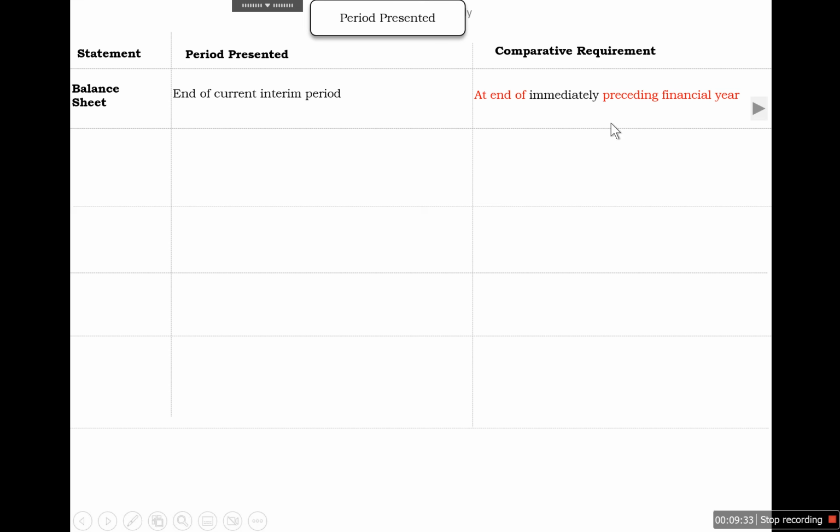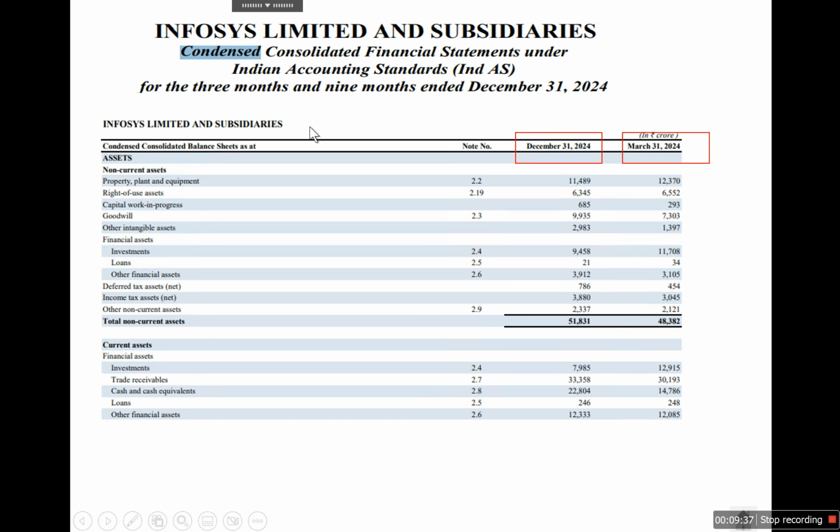For example, if this is the balance sheet of Infosys, it has presented the 3 months and 9 months ended 31st December 2024. So the balances are as at 31st December 2024, and the preceding financial year end is March 2024.